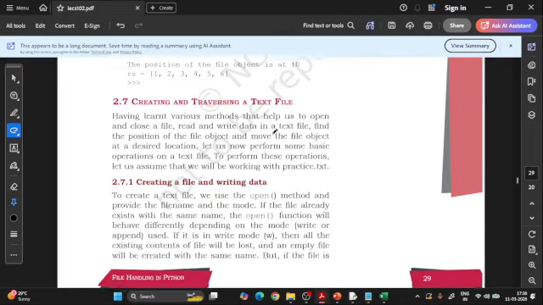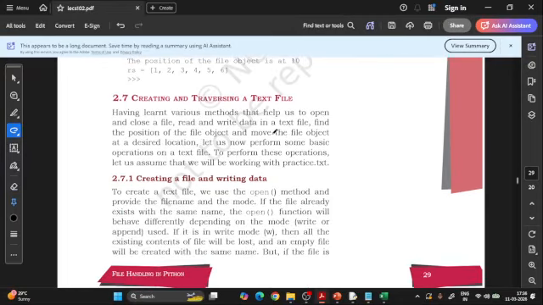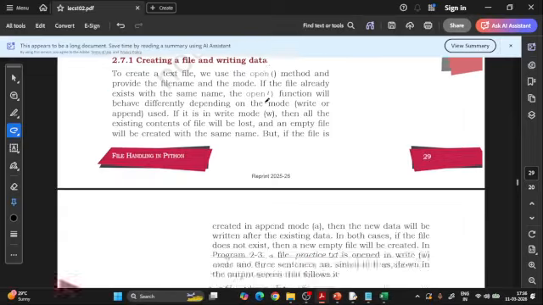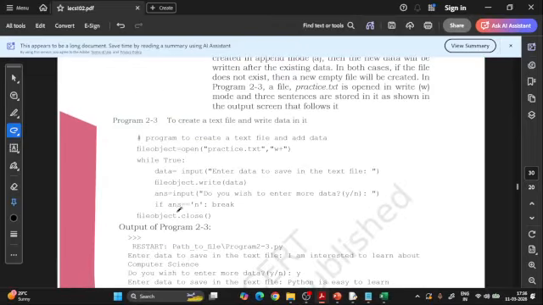Now the next thing is creating and traversing a text file. Creating a text file and traversing a text file, it's the same thing. But what is different between the first page and this, because we have already created the text file earlier also. In this case, sometimes there can be multiple lines which we write in the file at the same time, and we want to see them. For example, there will be one program of it.